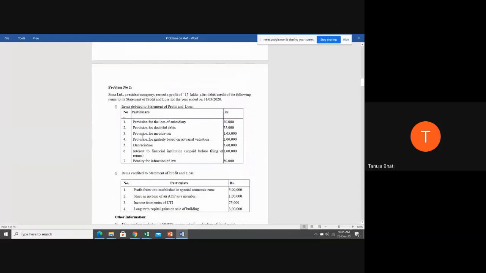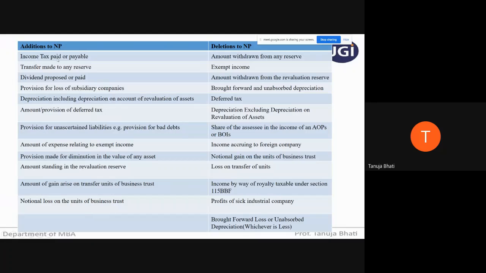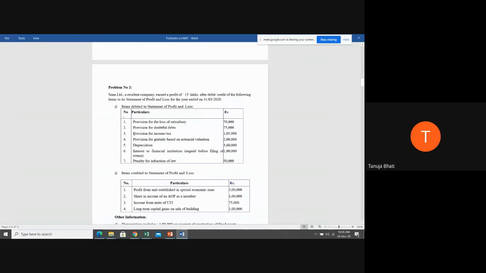And I told you, in case of income tax, interest that you're paying on income tax, and provision that you're making on income tax, you have to add. So the first point, income tax paid or payable or provision for that, or interest on income tax, everything should be added. So this provision for income tax, you're going to add it or ignore it?